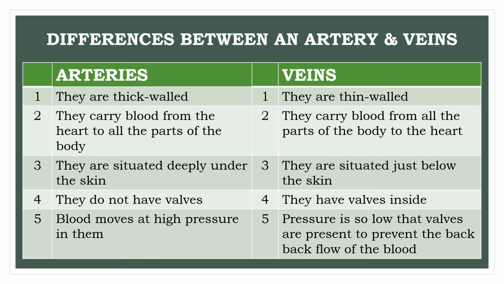Arteries are situated deeply under the skin, whereas veins are situated just below the skin. Arteries do not have valves. Veins have valves inside. Blood moves at higher pressure in arteries, whereas pressure is low in veins, so valves are present to prevent the backflow of the blood in veins.